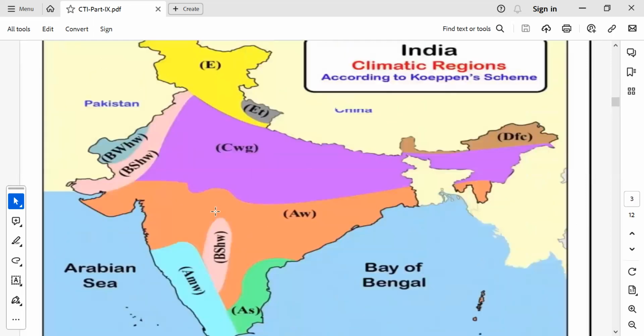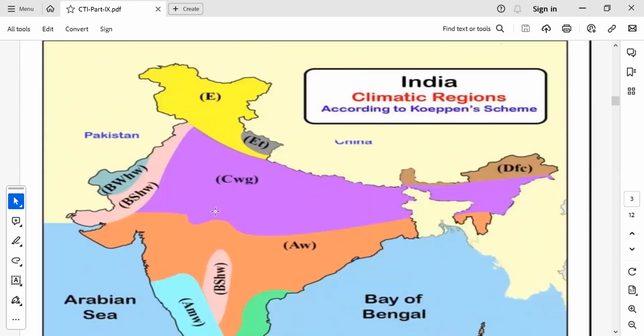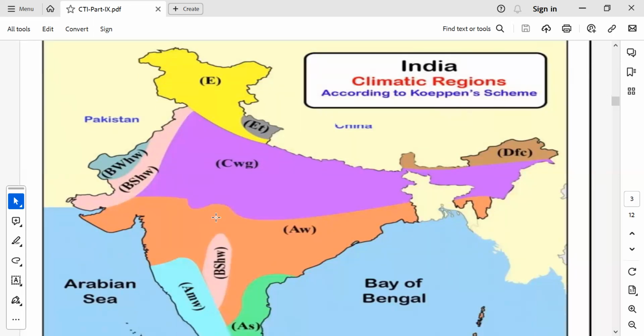As I was saying, this is also very important. Koppen's climatic regions across the world, but it is also applicable to India. We will be discussing this. So see, these are the regions you can remember as the cold or temperate regions, or you can call them the polar regions, where ice formation will be there, and a very short duration of summer. Even in summer, the temperature will be only 1 to 10 degrees centigrade. So this is very important.